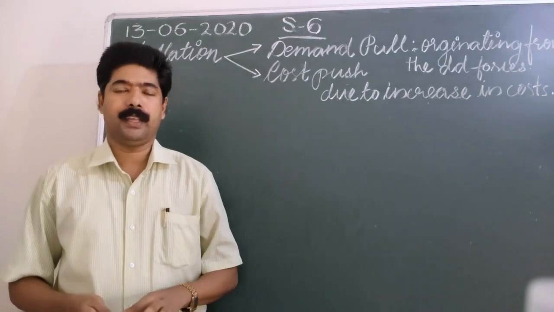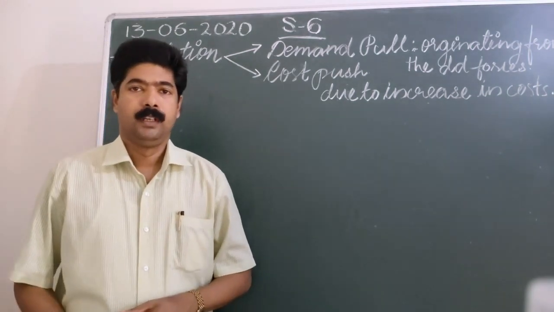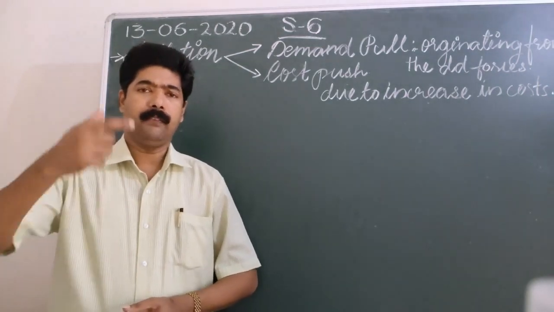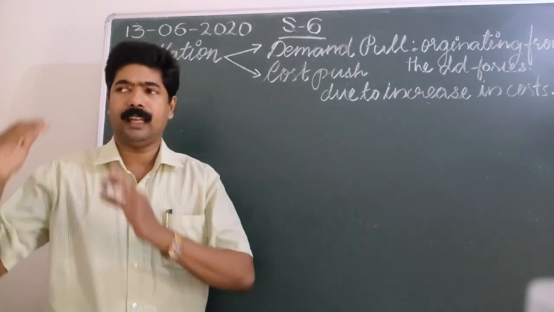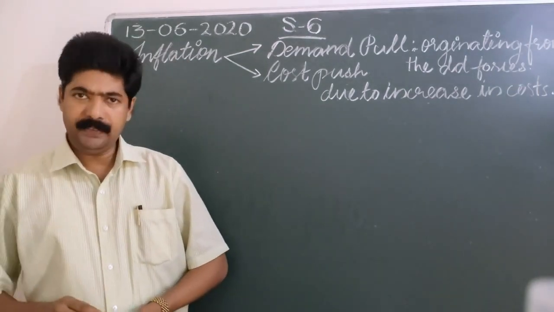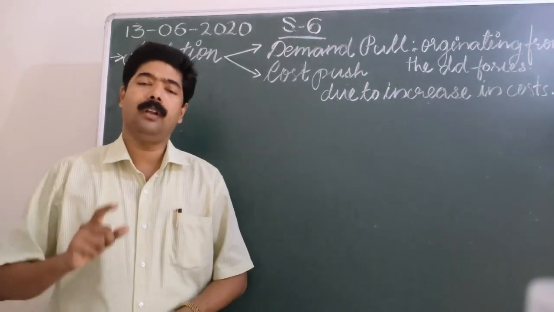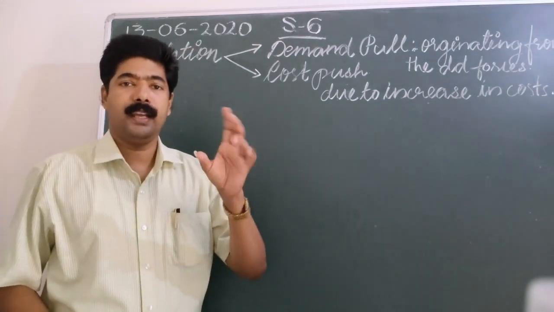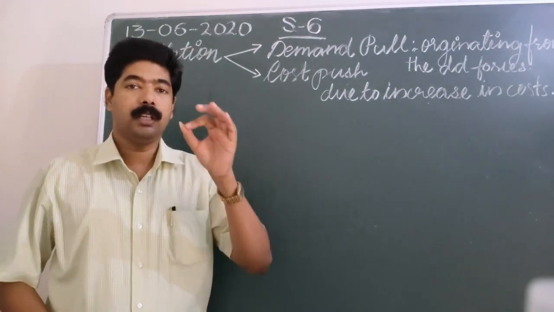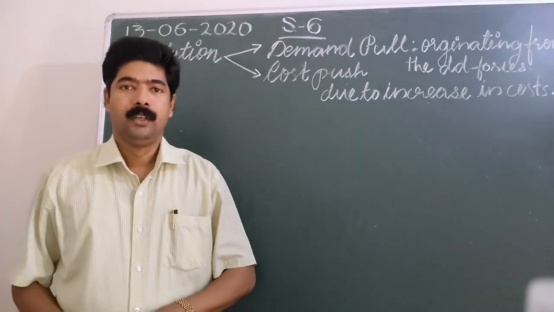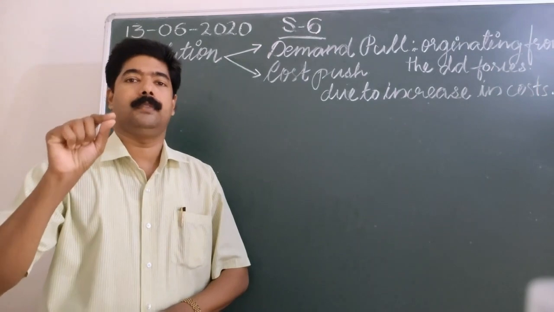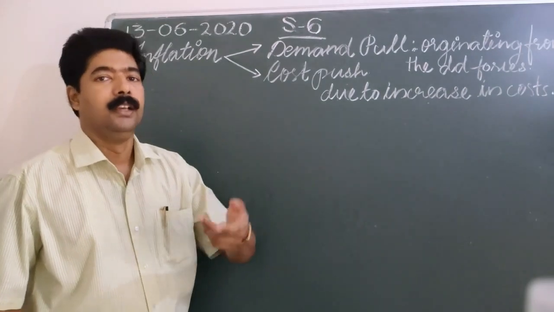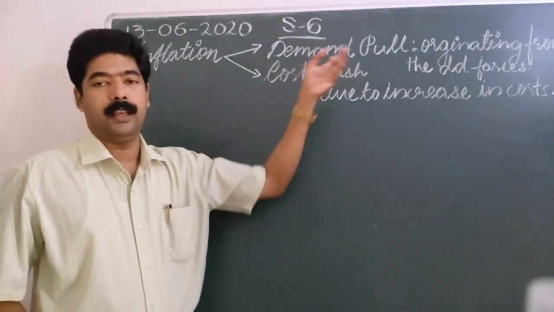For example, demand for petrol. Demand for petrol increases. If the availability of petrol is less in that particular situation, then definitely the price of petrol increases. When the price of petrol increases, that leads to an increase in the general price level of that commodity. So when there is an increase in the general price level, that would be the real reason behind the inflation. In such a way we could say that demand pull inflation occurs.